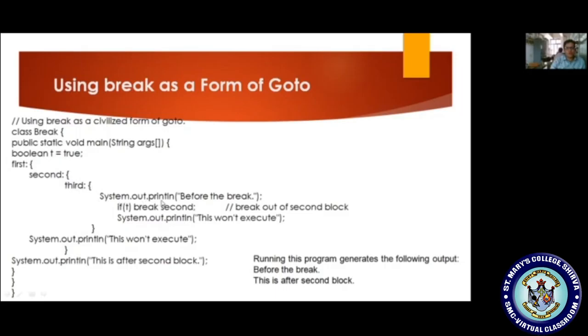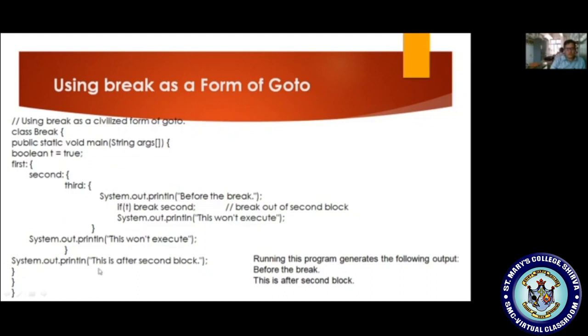Now I am displaying one output statement before the break. If t, what is the value of t? True. True equal to true, the condition is true, break second, and control automatically transfers to the second. So it will enter again and again, repeating until the condition fails.